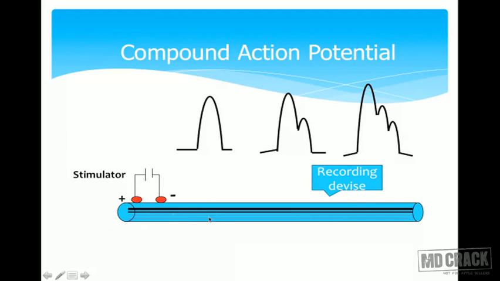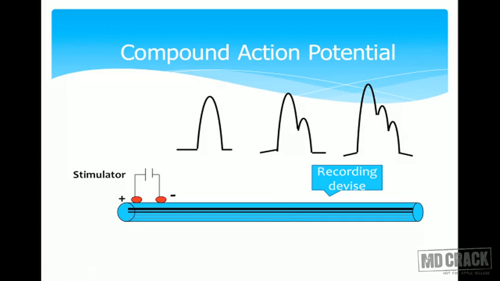But as you can see here, some nerves can conduct the action potential at a faster rate. Some nerves can conduct the action potential at a slower rate. So the one nerve fiber which can conduct the action potential at the fastest rate, that action potential will reach here first. Then it is followed by the nerve fibers which conduct the action potential at a slower rate. So this is like a horse race.